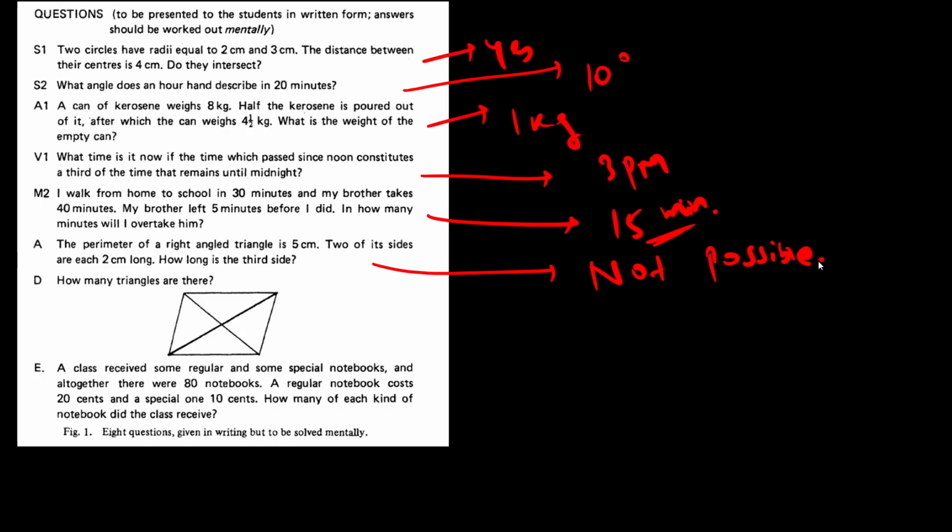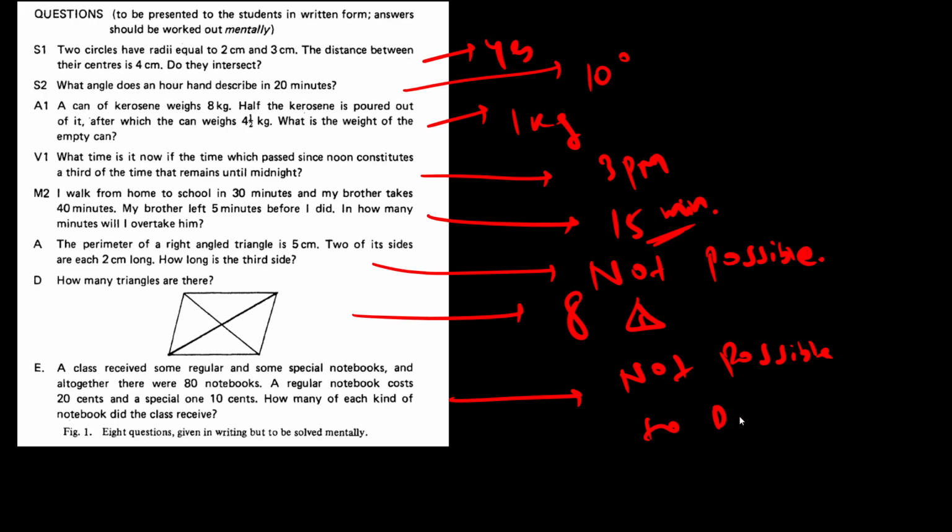Why? Because my hypotenuse was coming smaller than the other two sides, which is not possible in a right angle triangle. How many triangles are there? So this was 8 triangles, and this was not possible to determine. Okay, so these are the answers of the 8 questions. You can cross check your answers if you want. That's why I've recapped all the answers here.